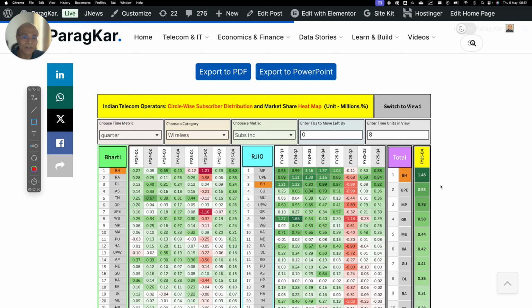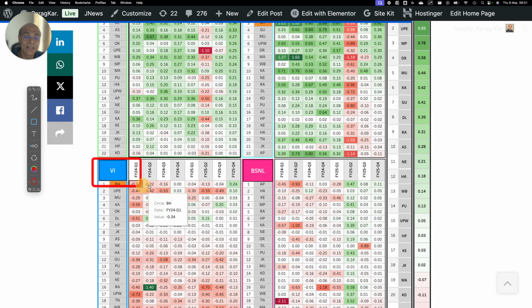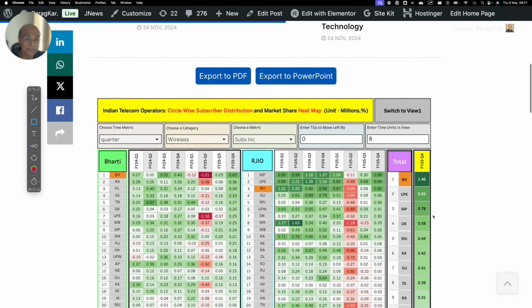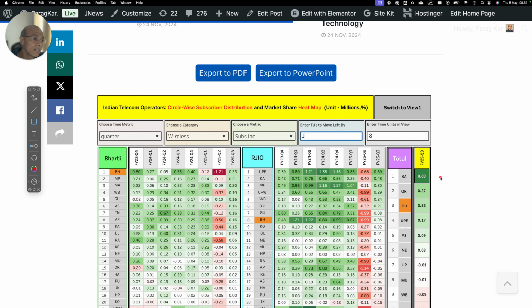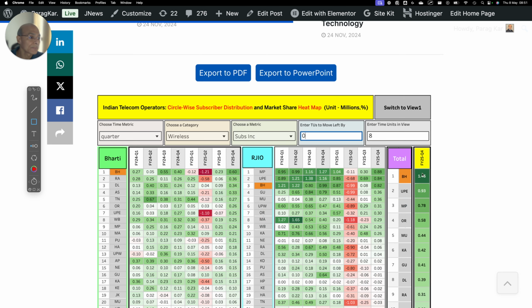Which you can clearly see, because all three, Bharti, Reliance Jio, as well as Vodafone Idea, are adding subscribers, which is pretty interesting. Something is going on in Bihar which is quite different. I think it has been consistent, so what I can do is move a couple of quarters back in time. If I go one quarter back, you see Bihar has gone down. So Bihar actually added a significant number of subscribers in the last quarter, which is clearly visible. You see, 1.46. So last quarter, Bihar was in action.